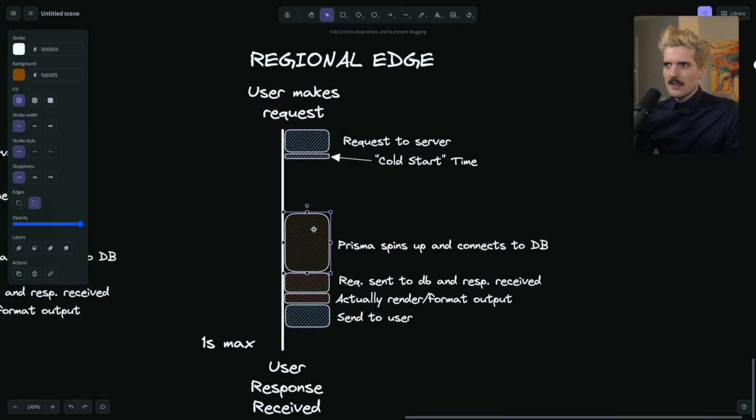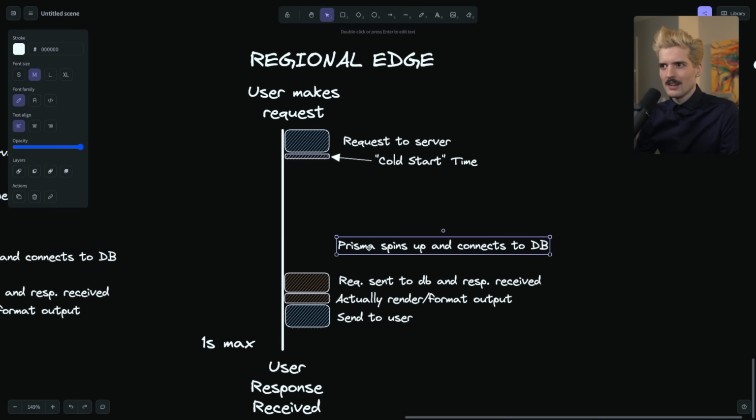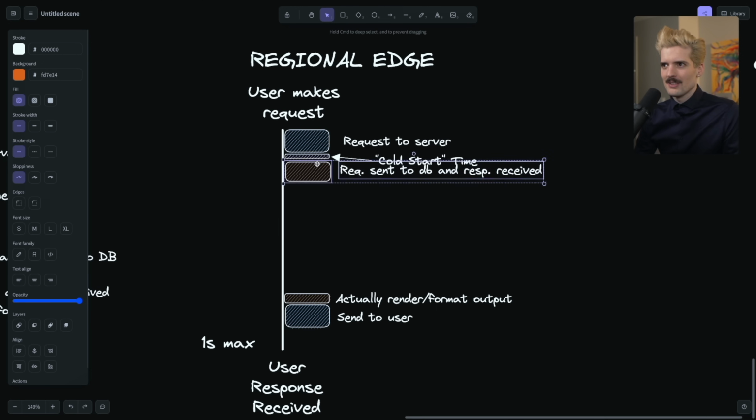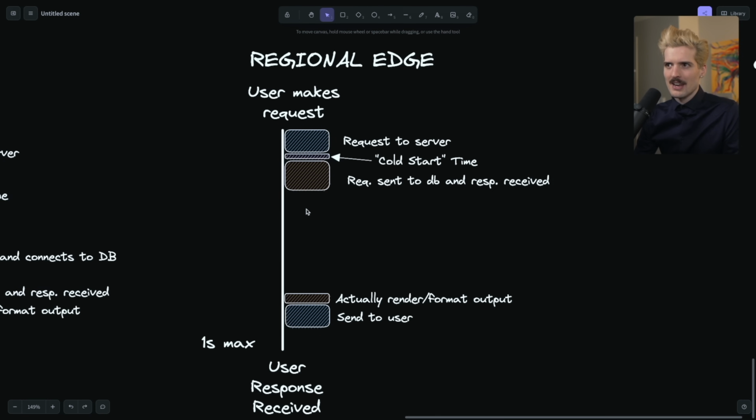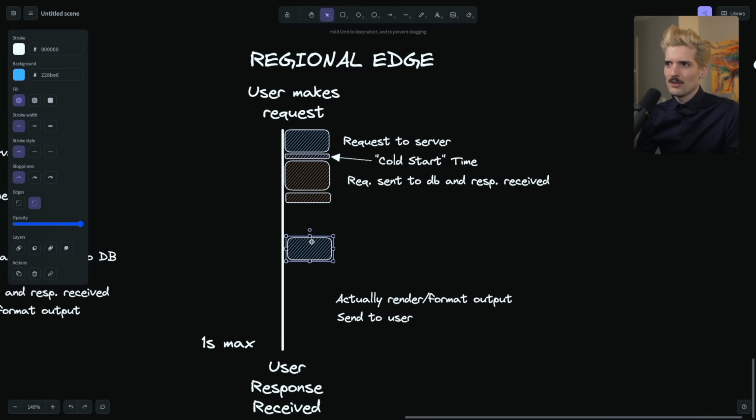Next is connecting to the DB, except funny enough, this step no longer exists because we don't connect to the DB. We just send it a request. So this becomes there. And to be fair, this will be a tiny bit longer because it also has to sign HTTPS and do the SSL cert check. So we can expand that a tiny bit. This will be exactly the same, and this will be exactly the same.